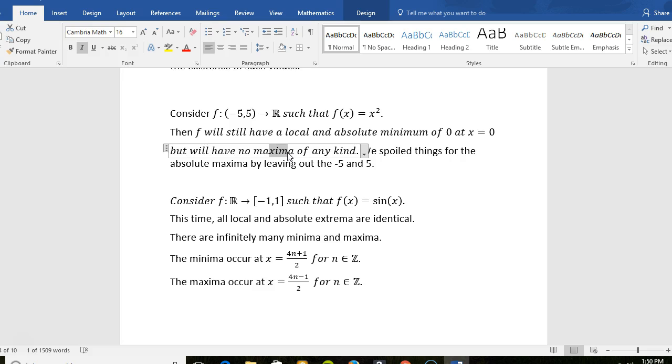Now you're like, well, Jason, did you violate the extreme value theorem? No, I did not, because this is not a closed interval. Remember the extreme value theorem? Part of the stipulation was that we had a finite closed interval. It had to be finite. It had to be closed.